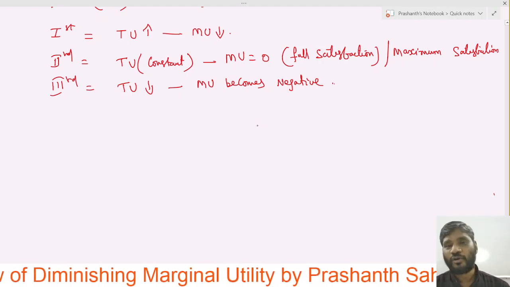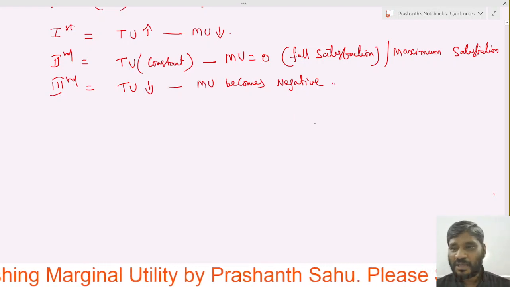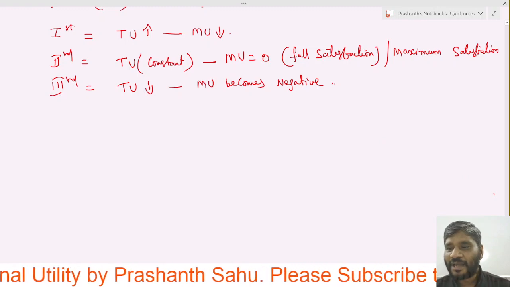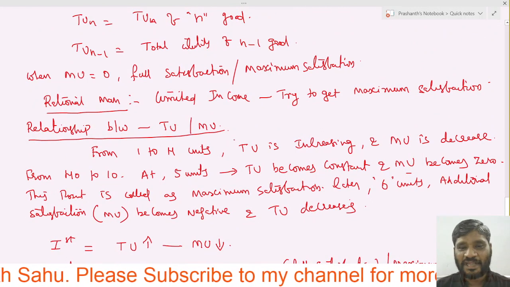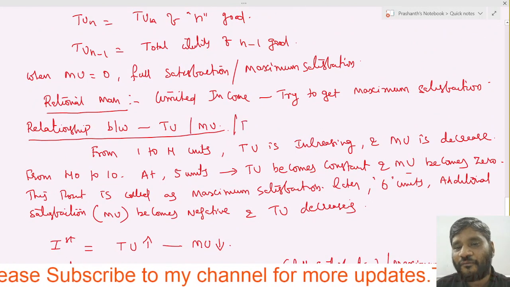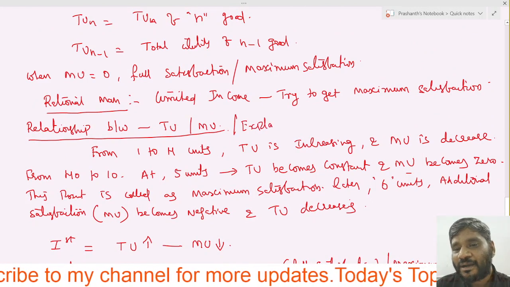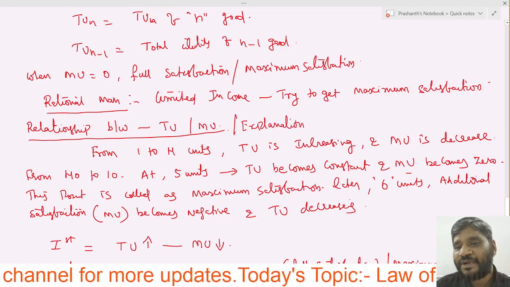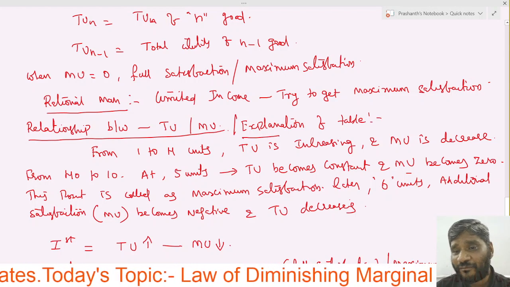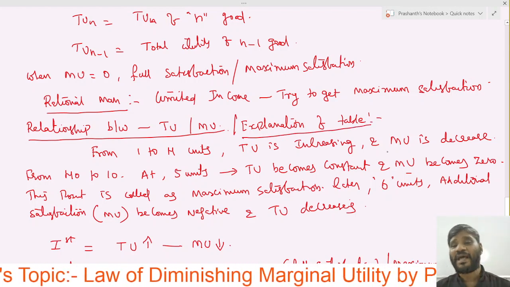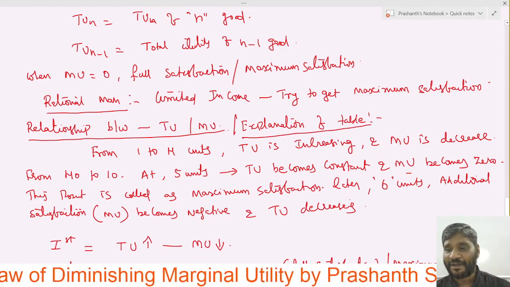This is all nothing but the explanation of a table. In the exams also we have to put the heading of explanation of table and then write it. Okay?